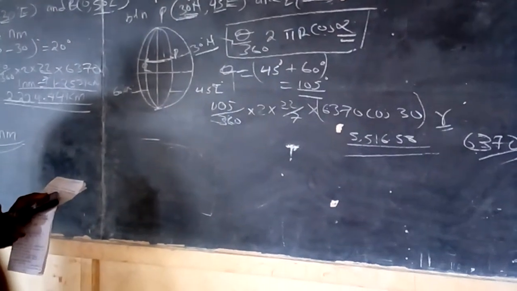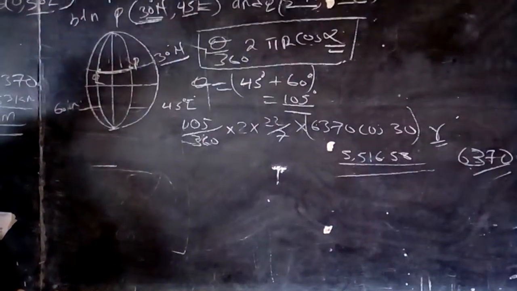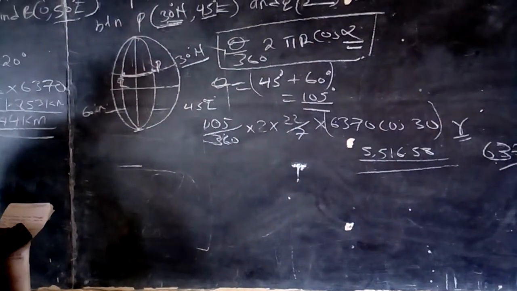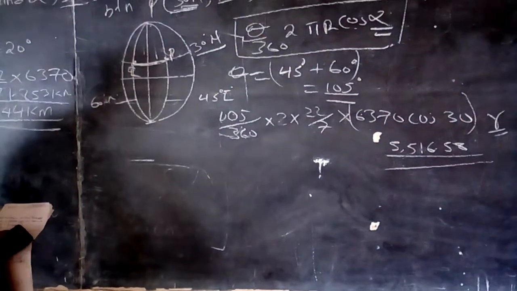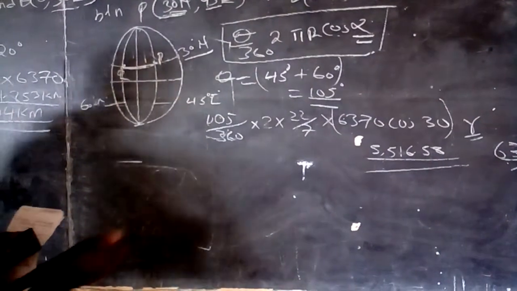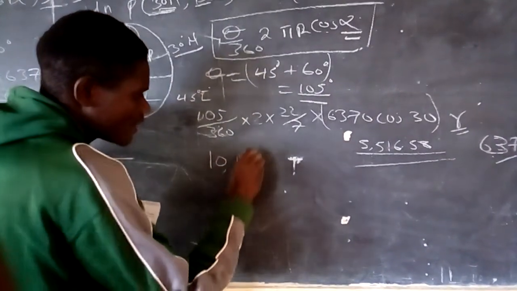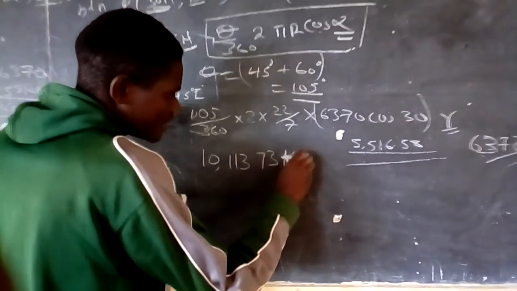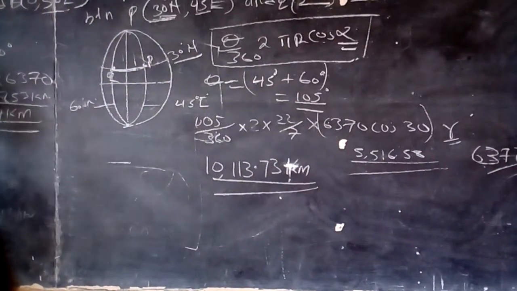105 times 2 times 22 times the answer, then divided by 360 times 7. I get the distance at this point to be 10,113.73 kilometers. That is the distance between those points. That is in kilometers.